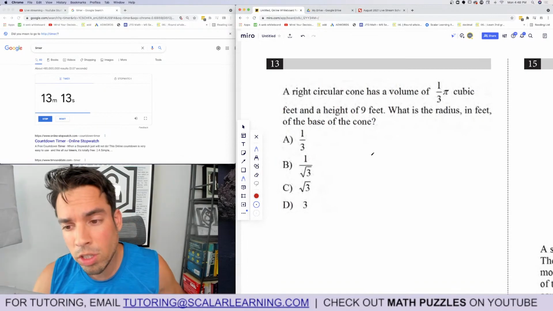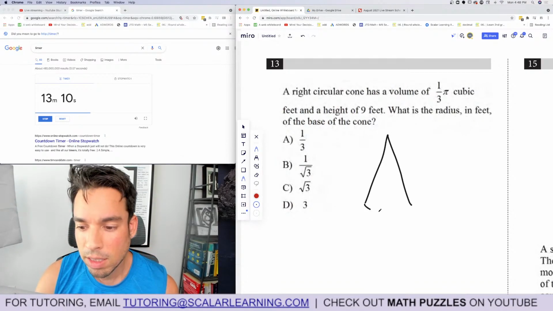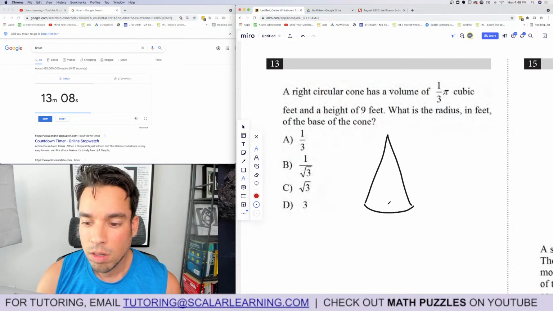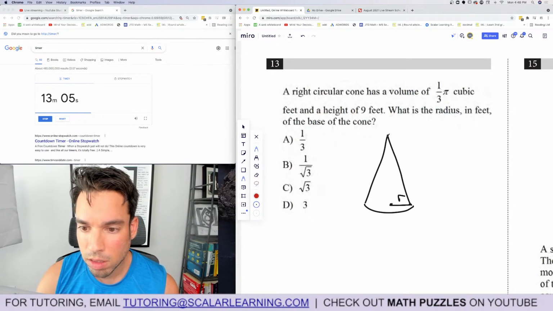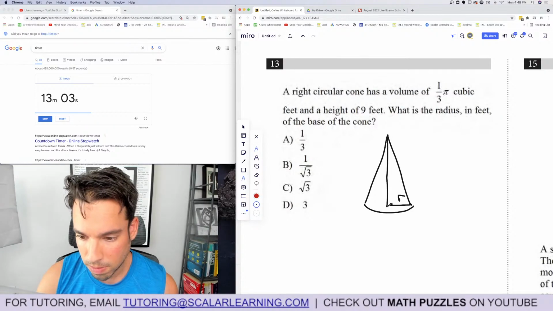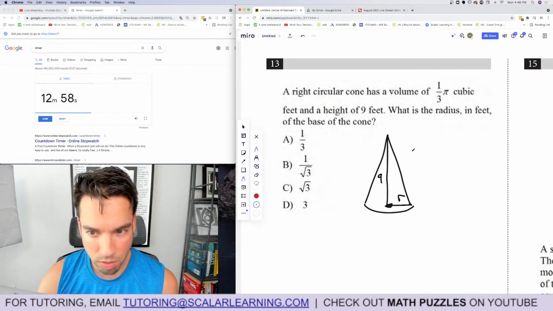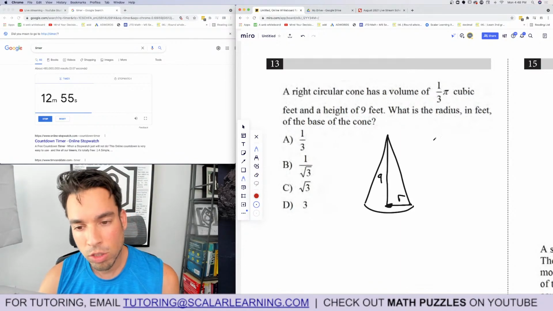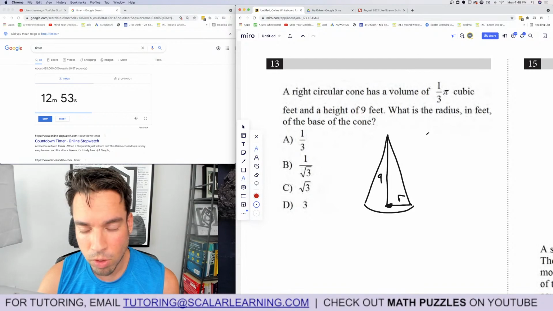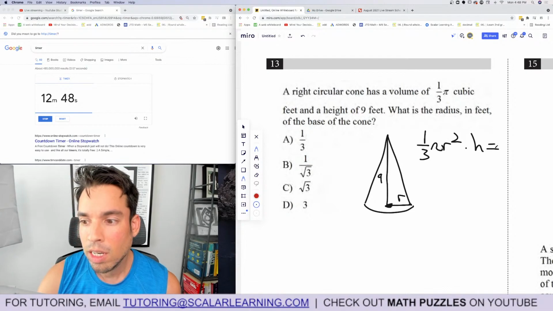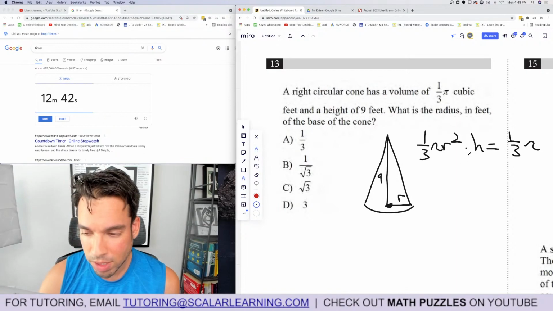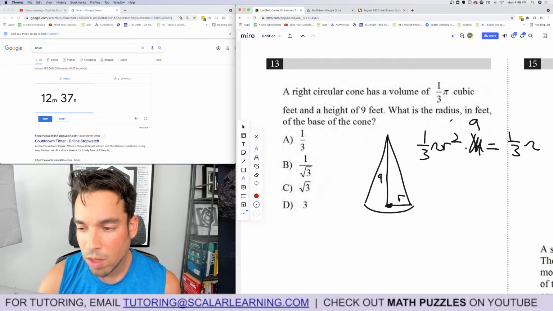A right circular cone has a volume, and again, let's do the radius, and let's do the height, and a height of 9. Okay, so we want to try and solve the radius, so let's just do the formula. The formula for a right circular cone is 1/3 pi r squared times h, and they're saying it equals 1/3 pi, because that is the volume, otherwise I'd write V there. Then we know that the height is 9, so I can replace this with 9. And now I can simplify.